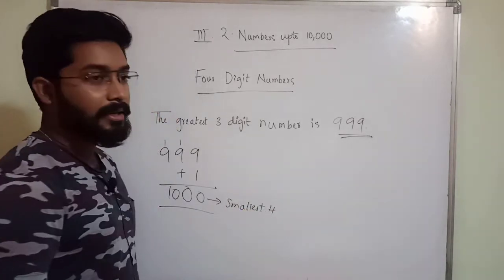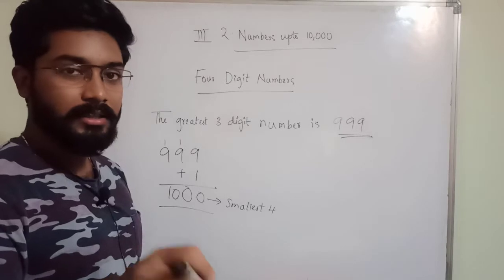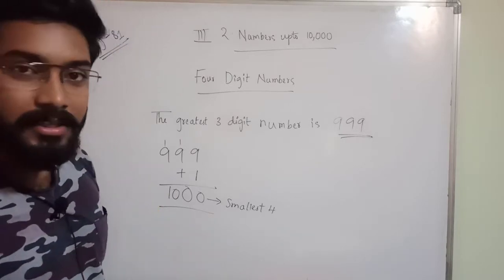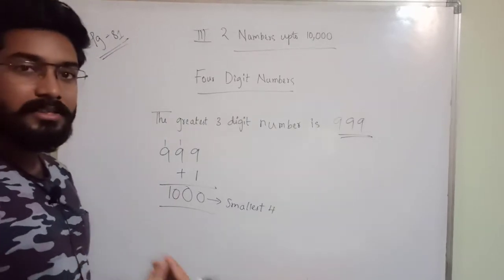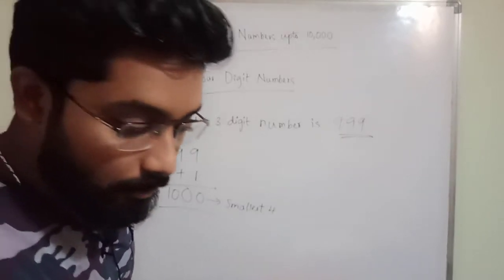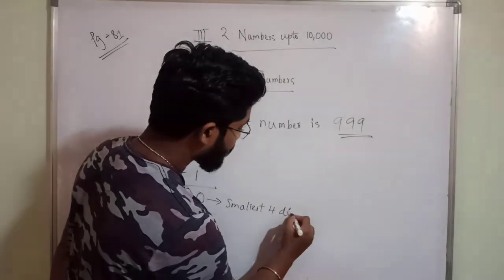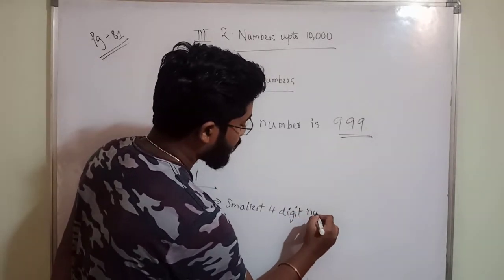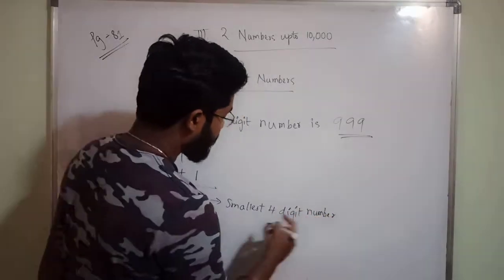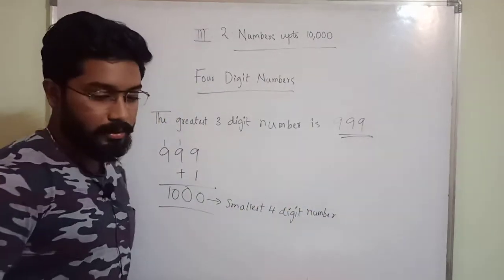Just a simple trick: the smallest number in that given digit is the starting number, and the ending number is the greatest number in that given digit. This is the smallest 4-digit number, 1000.